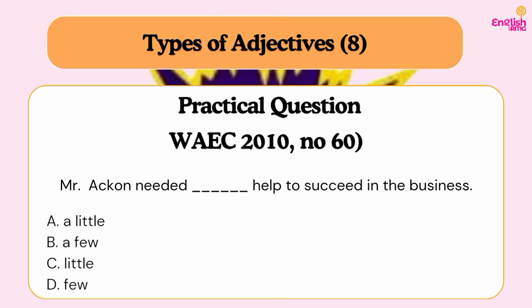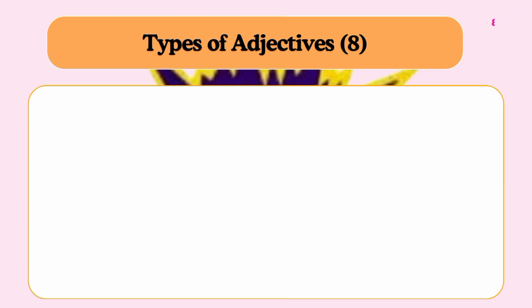But let's look at the options. We have A, a little, B, a few, C, little, D, few. So our answer is going to be what? A little, because a few is only used with what? Count nouns, and help is not a count noun. Do you understand? So little means not enough. But here we need something that is enough for him to succeed in the business. And few is also for non-count. Do you understand? So that is why our answer is what? Our answer is a little. Mr. Akon needed a little help to succeed in the business.